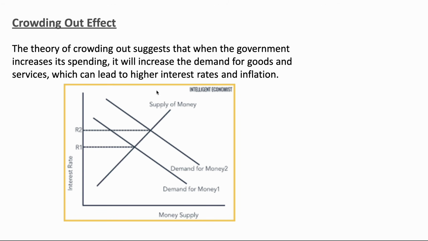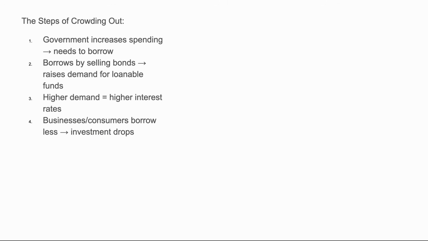But then Democrats say that we can basically handle it, we can control and regulate it. So crowding out is basically the idea that when government increases spending, it leads to higher inflation. But how specifically does that happen? Well, first, the government increases its spending, which means it needs to borrow more money. Remember, when the government increases its spending, that typically means that we're increasing the deficit or decreasing the current surplus. Because of that, it generally means we're going to have to borrow more.